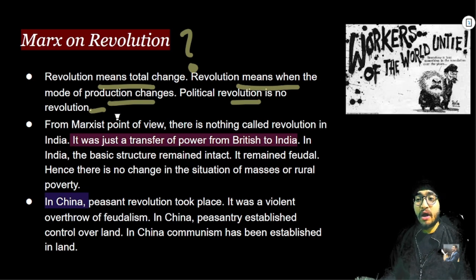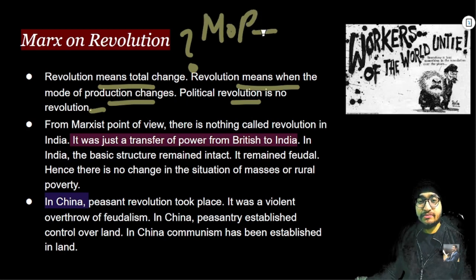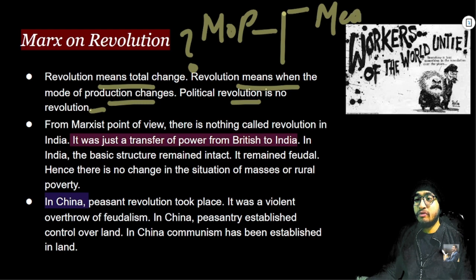According to Marx, the mode of production, as we have already discussed in the previous lecture, basically consists of two parts, that is means of production and relations of production.